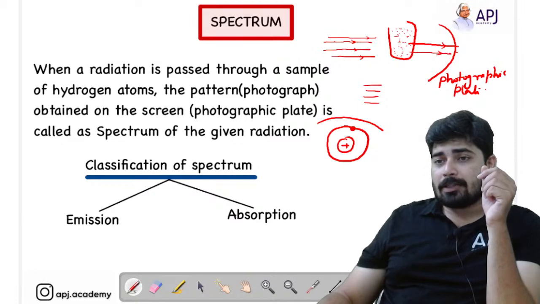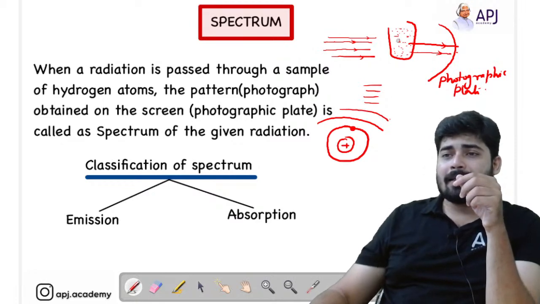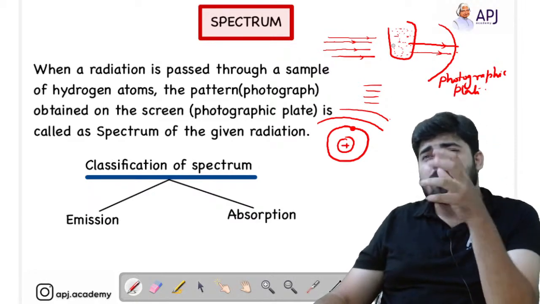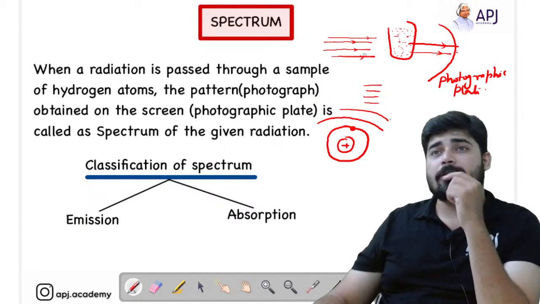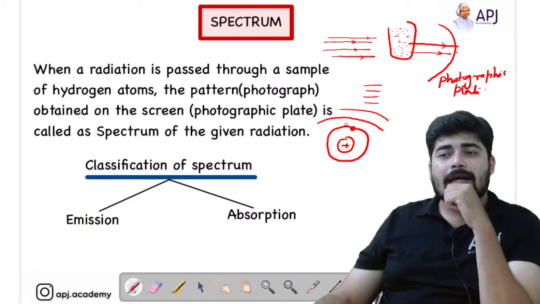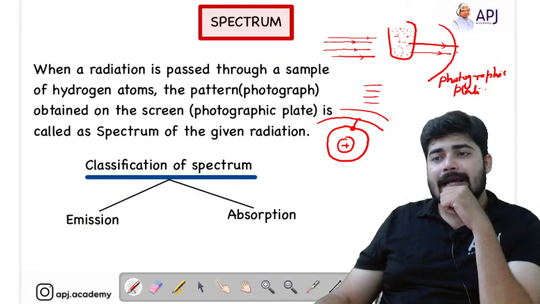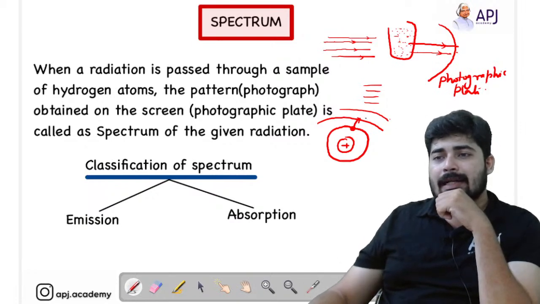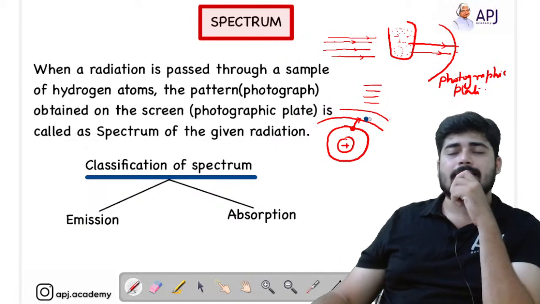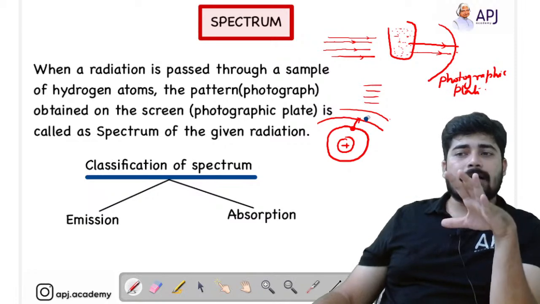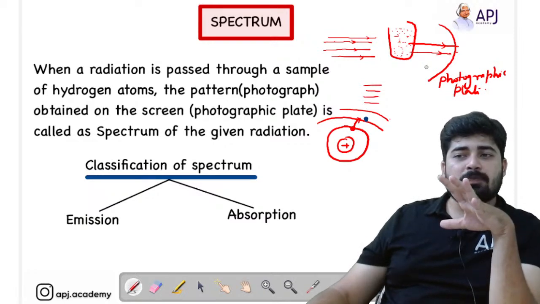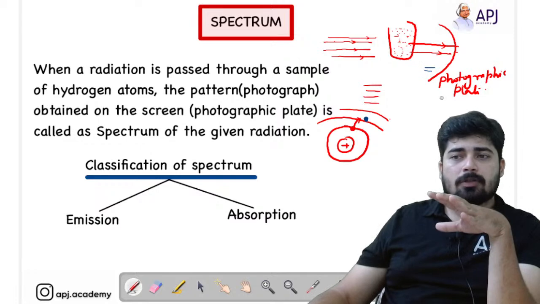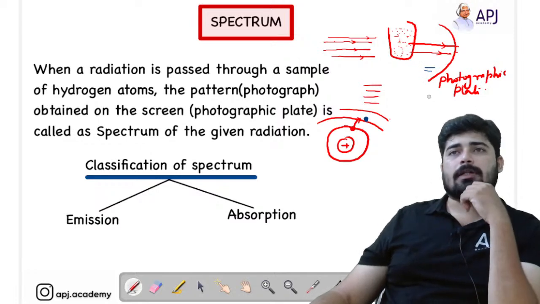There are infinite shells. So what happens when the radiation has been absorbed? Who is absorbing this? Actually the electron is absorbing. So what happens to the electron? The electron will excite to the next energy level. Yes, the electron gets excited to the next energy level. We know that the corresponding spectrum we have obtained is called the absorption spectrum.